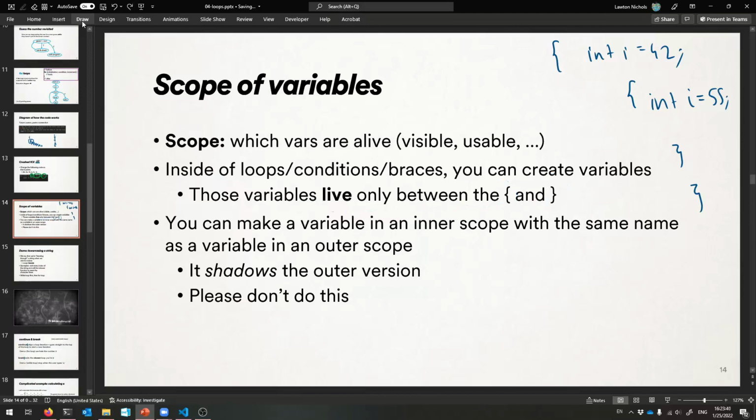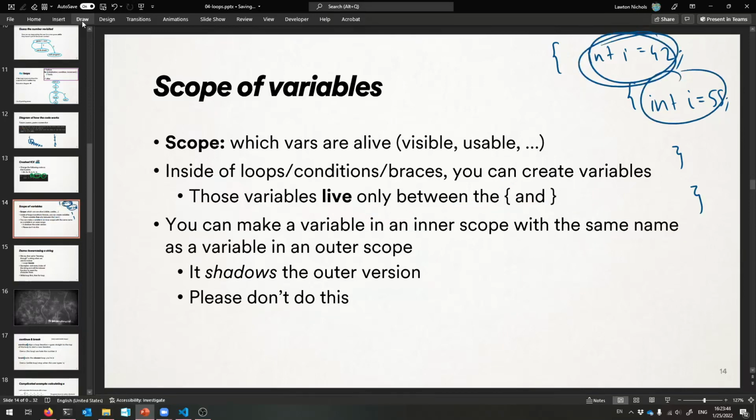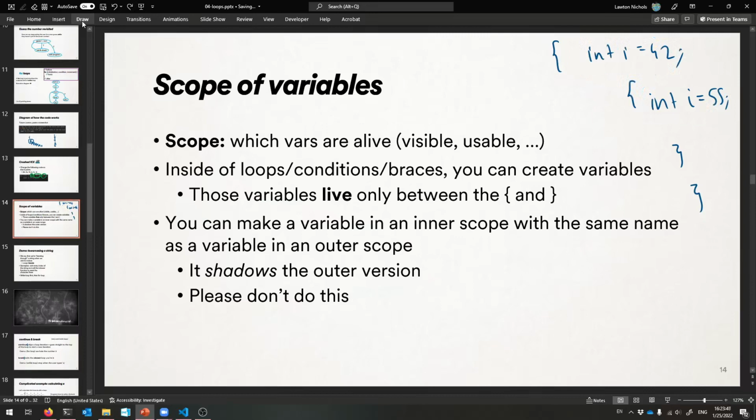So for example, this I is a different I inside of this brace. It gets a new life, all right? Or if I have an int j just in here, once its scope finishes, once its nearest closing brace appears, j goes bye-bye. It doesn't exist anymore, okay? So you go back here, j is not visible.